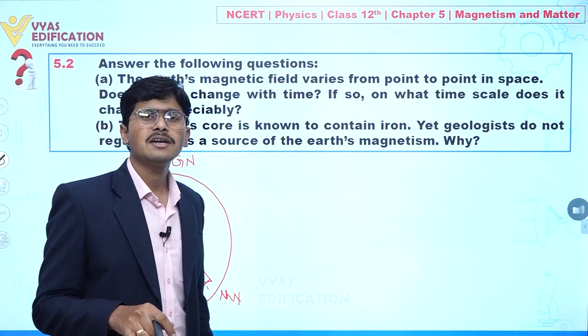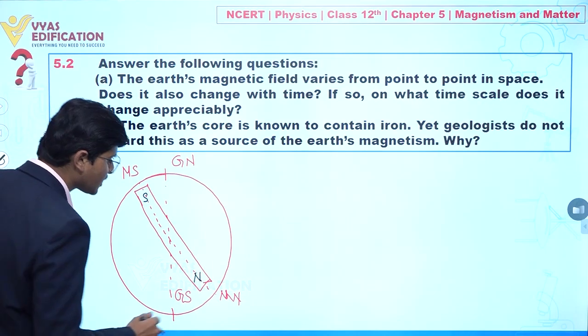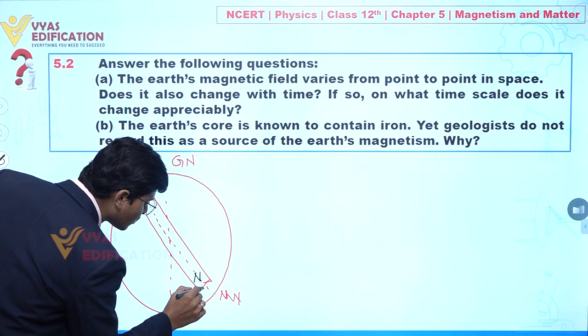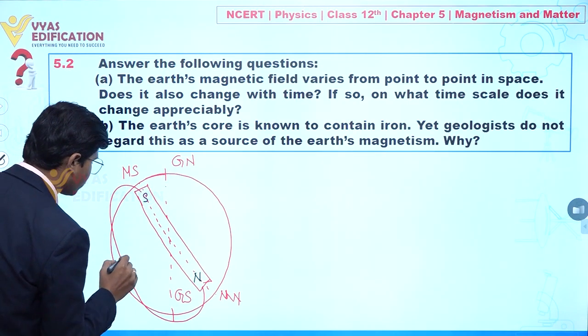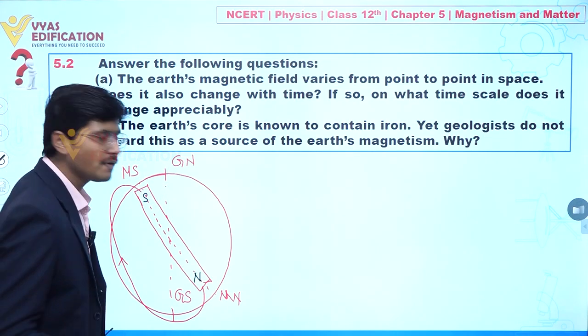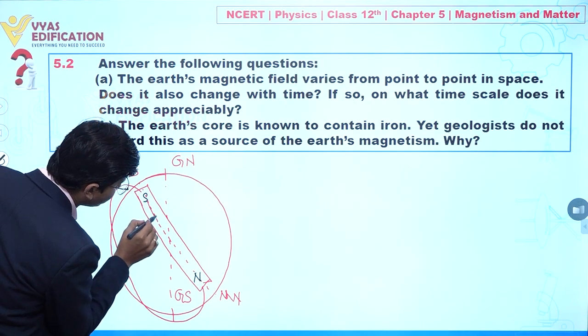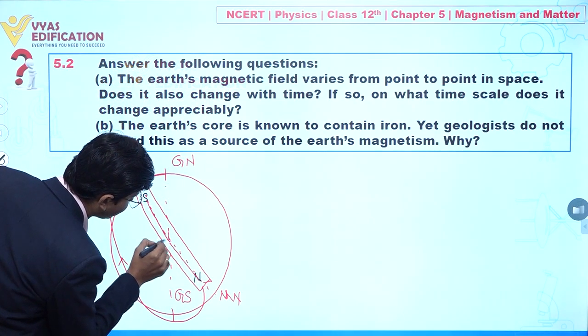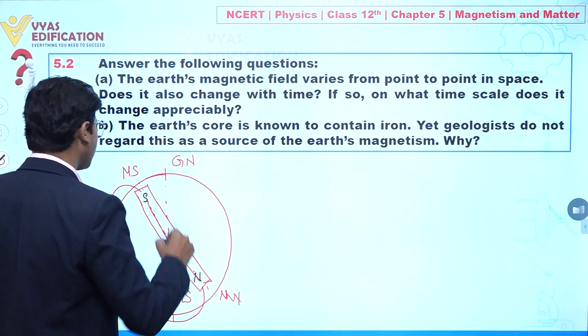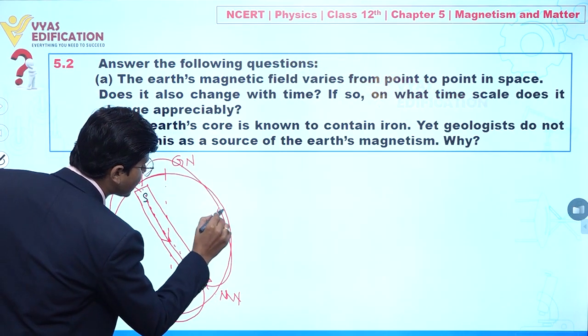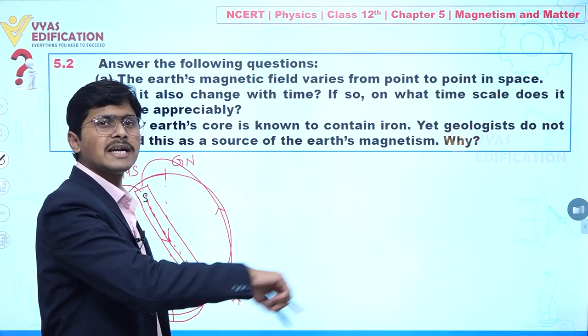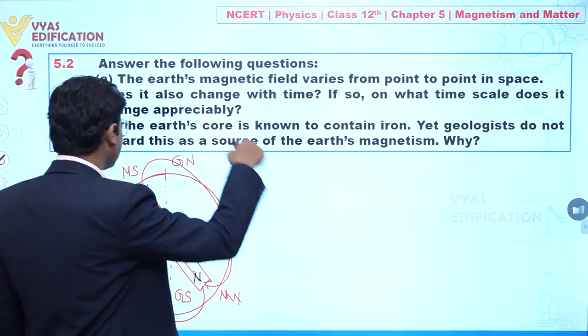Now if you draw magnetic field lines, you can see magnetic field lines coming out from this north pole and going to the south pole like this, clear. And definitely inside it is moving from south to north pole, clear to you. Similarly, you can draw magnetic field lines like this. So we can say magnetic field lines start from the north pole and go to the south pole, clear.